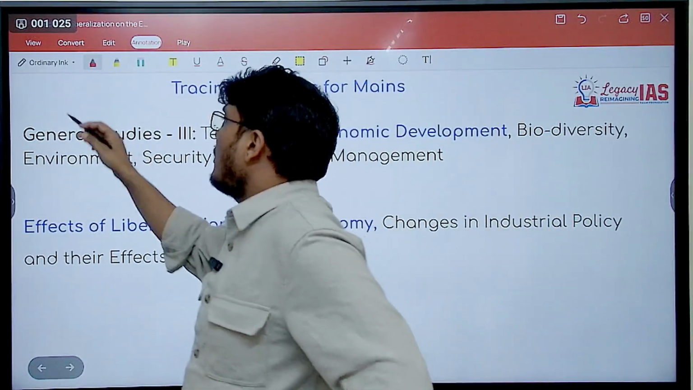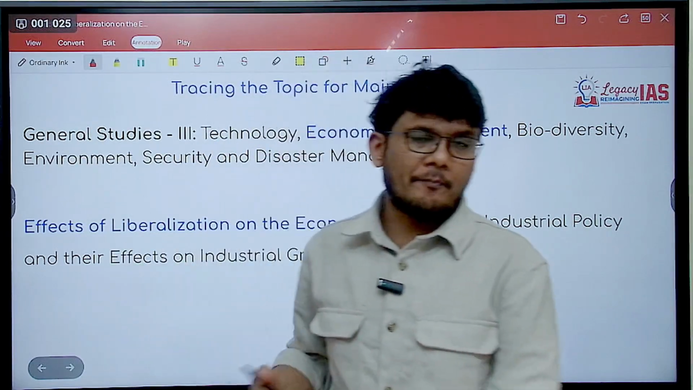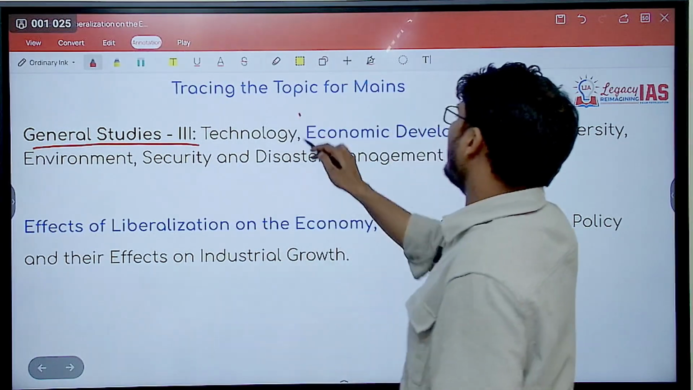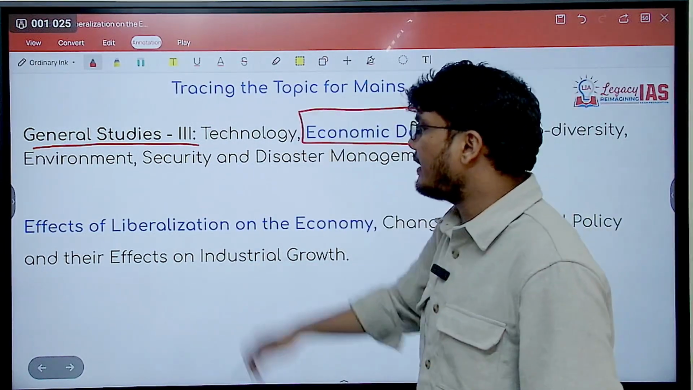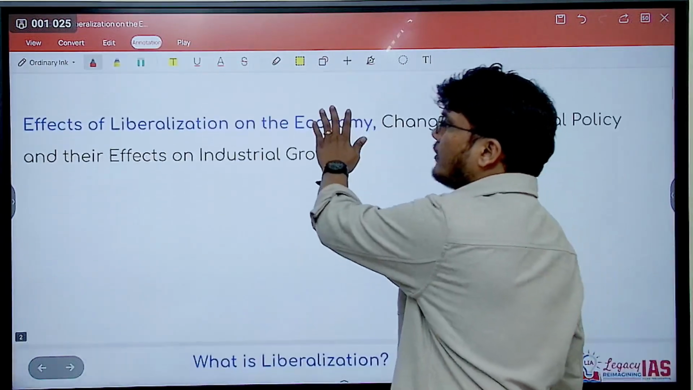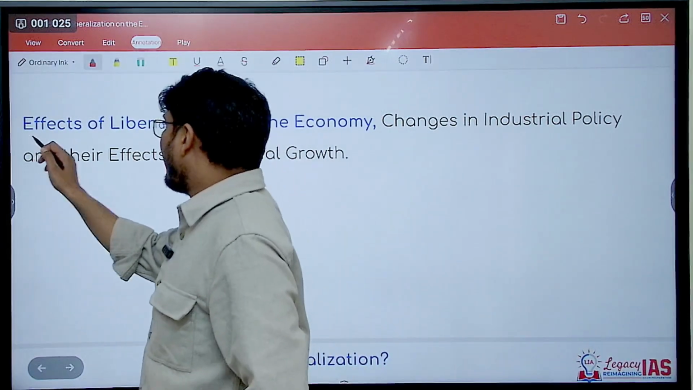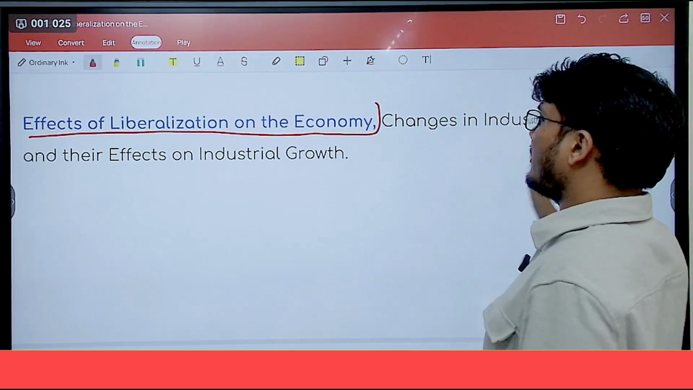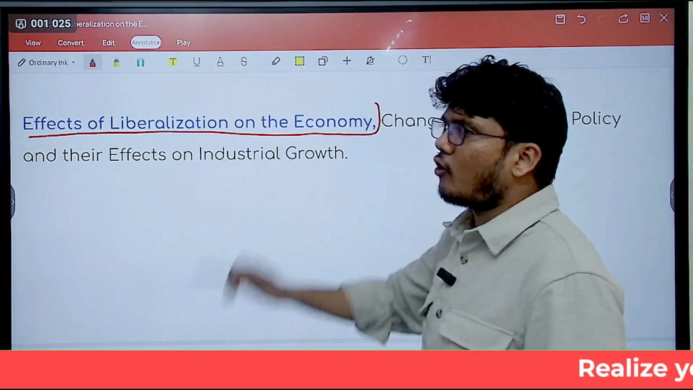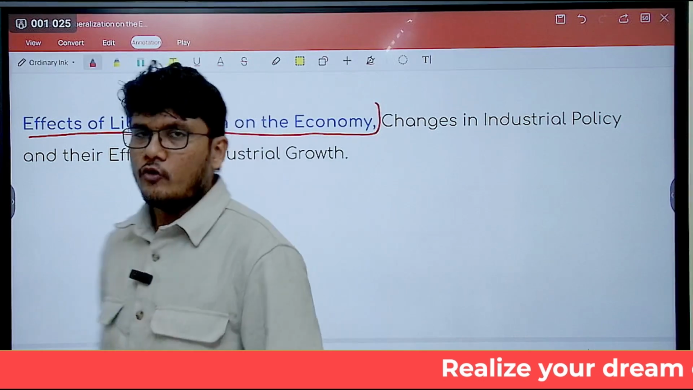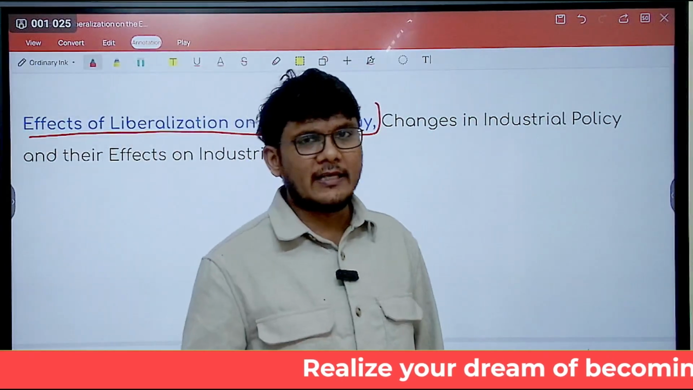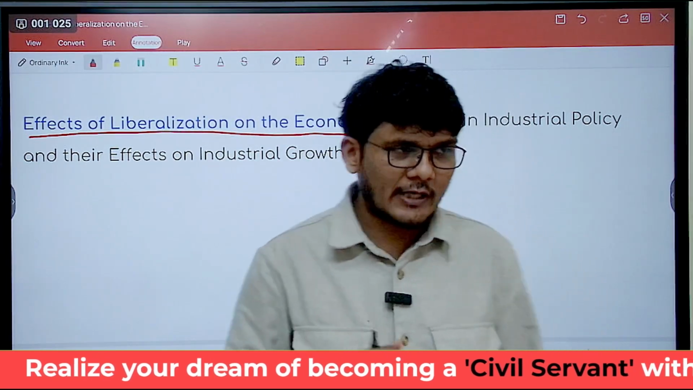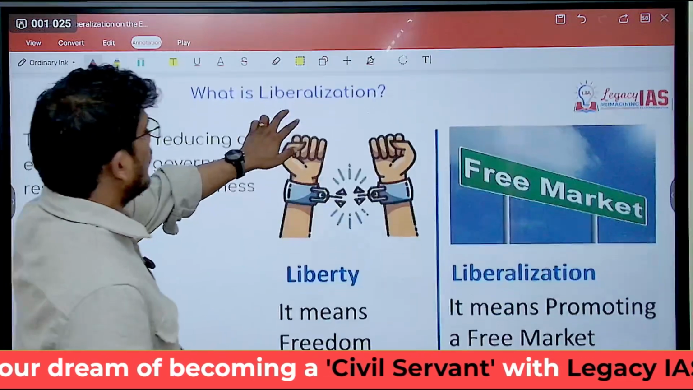Of course, it's from the economic development or Indian economy. It is in GS3. In GS3 you have economic development, and under that you can see that there is effects of liberalization on the Indian economy, changes in industrial policy and their effects on industrial growth. So this is where this topic is coming from, as it is mentioned in your syllabus. So let us start with this.